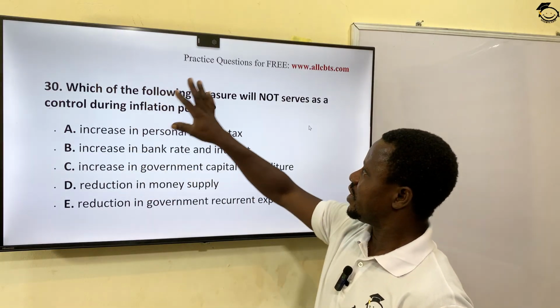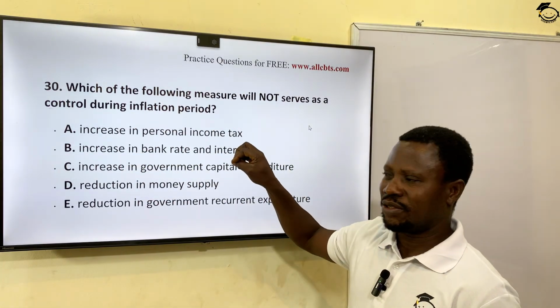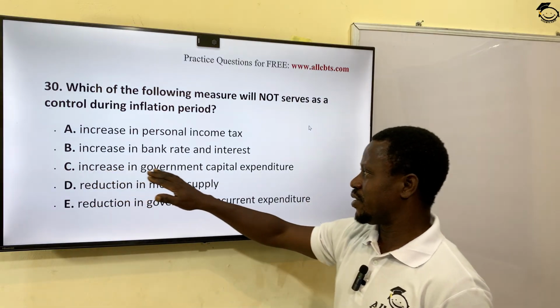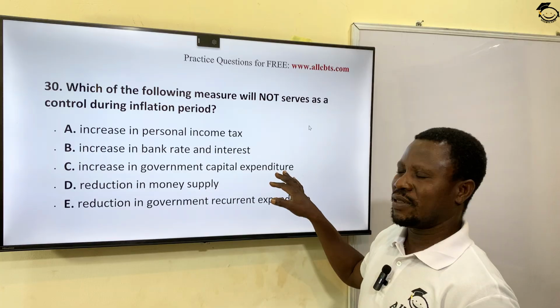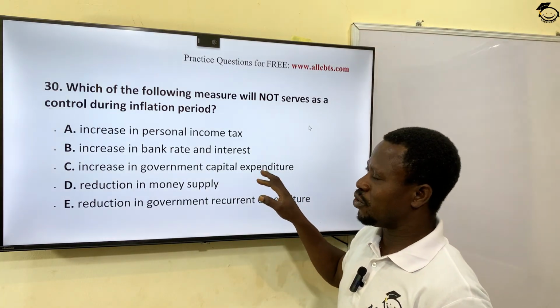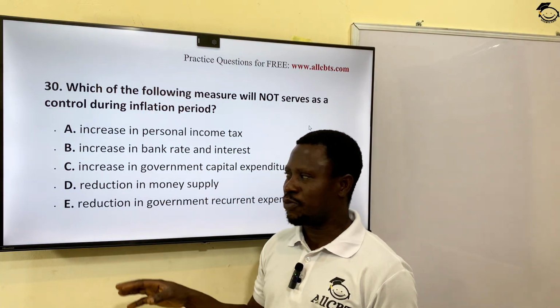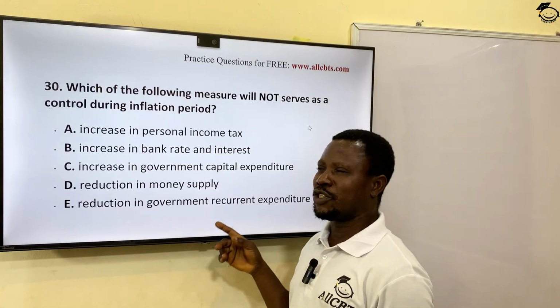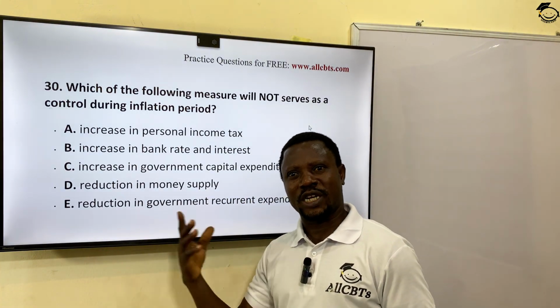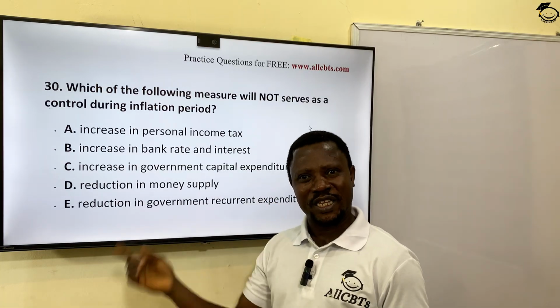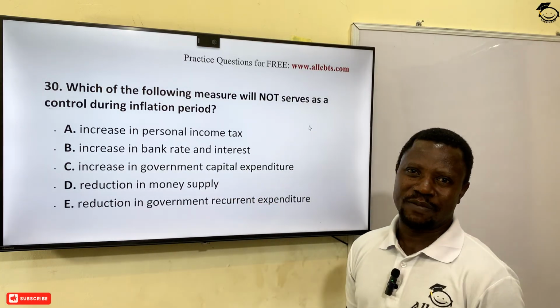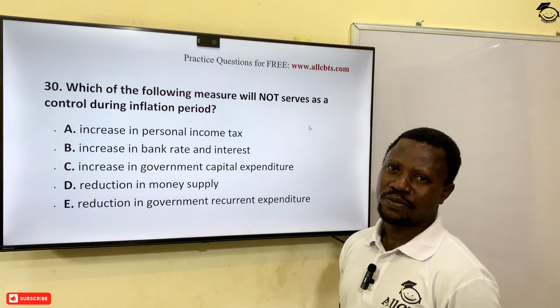So the one that may not be used in the immediate run is option C, increase in government capital expenditure. In fact, government should be careful of what is spent, so as not to pump too much money into circulation, because the more you engage in capital expenditure, the more contractors you get, they will employ laborers, and there is more money in circulation. So you are being counterproductive to your attempt to control inflation.